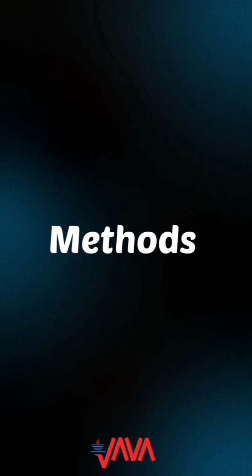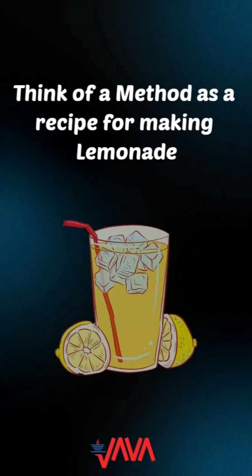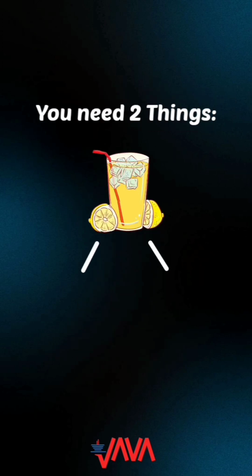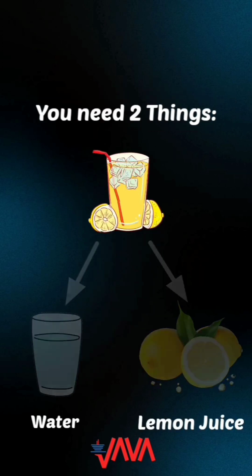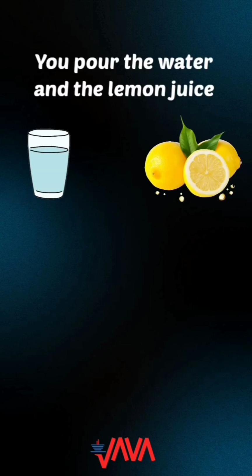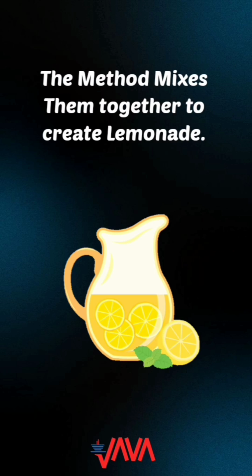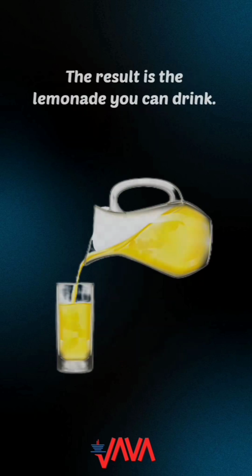Let's talk about methods in Java. Think of a method as a recipe for making lemonade. You need two things: water and lemon juice. These are your parameters. You pour the water and lemon juice into a pitcher. The method mixes them together to create lemonade. The result is the lemonade you can drink.